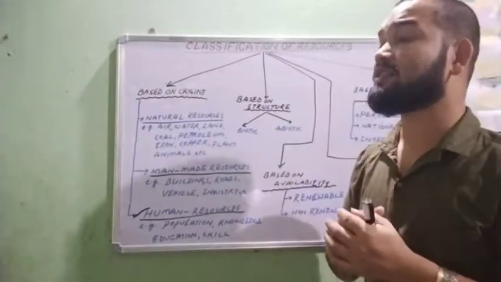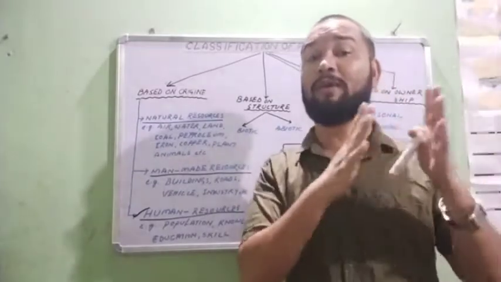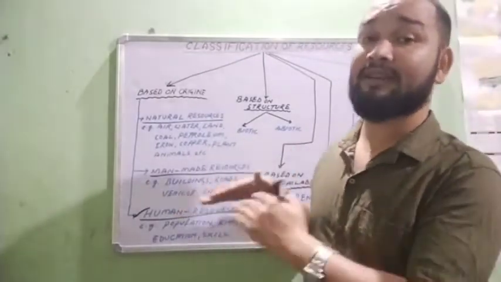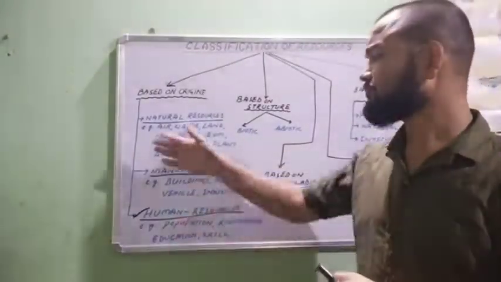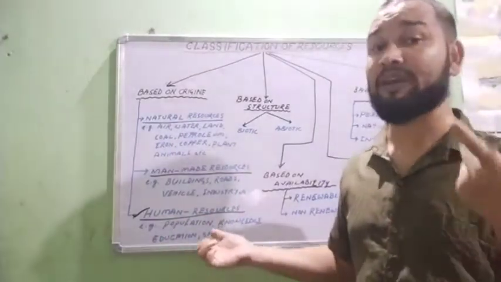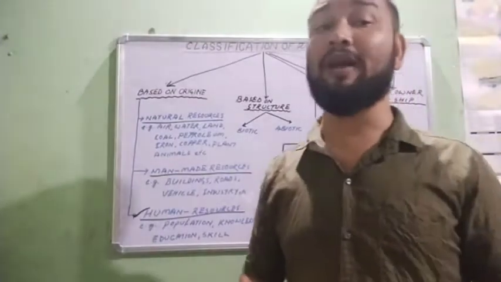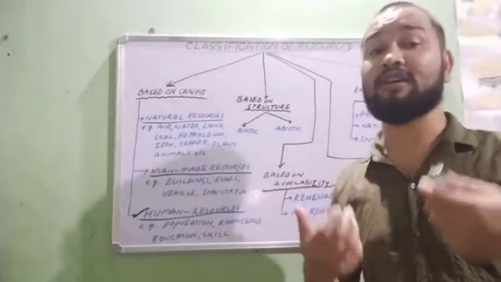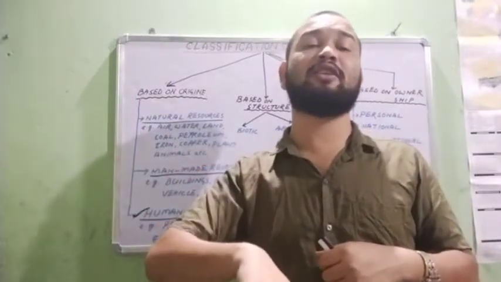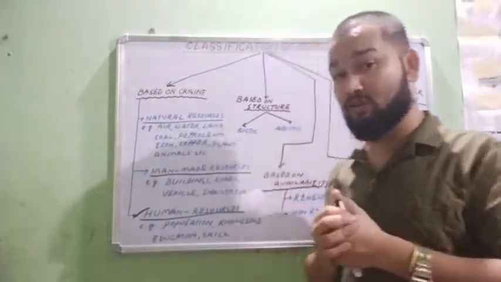So we are a separate agent of the environment, and we have given a separate name, human resource. See here, human education, human knowledge, human skill, human technology: these are the human resources, which can convert natural resources into man-made resources.